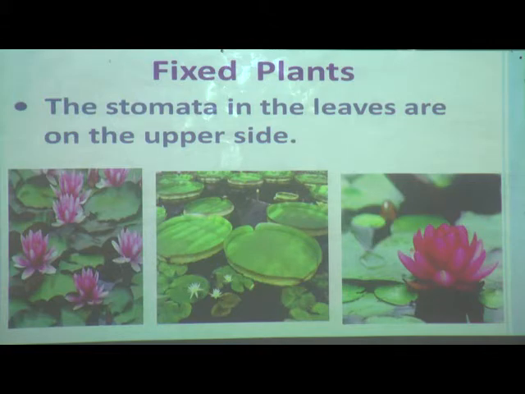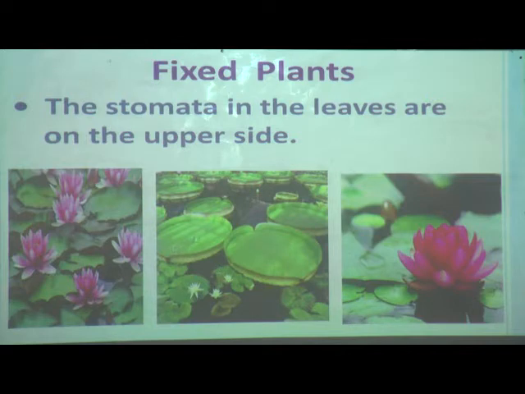Now I said that in the fixed aquatic plants, the stomata in the leaves are on the upper side. Why? Because the lower side or underside of the leaf is facing towards the water.